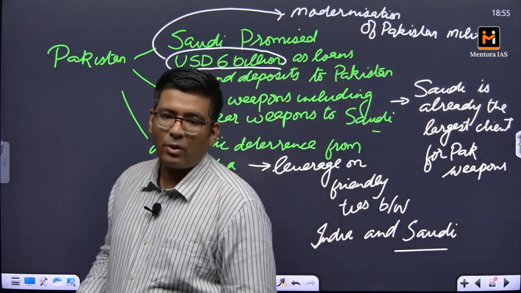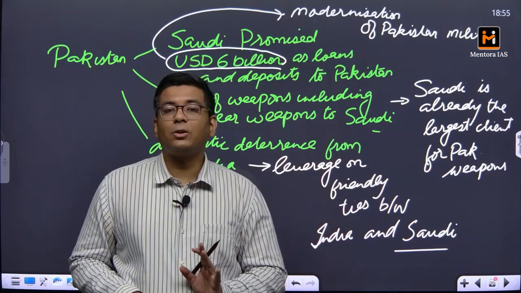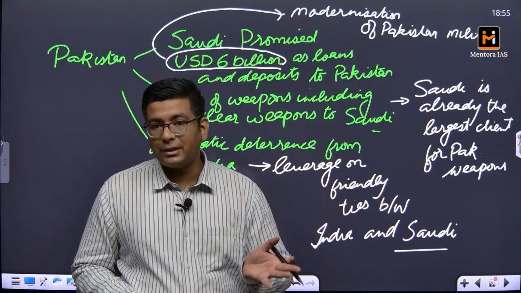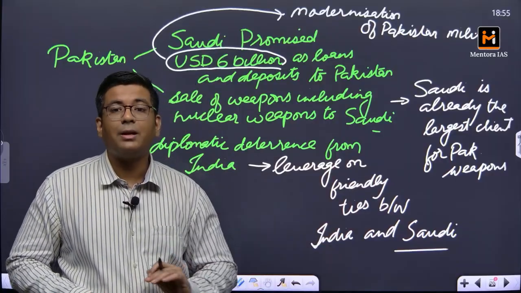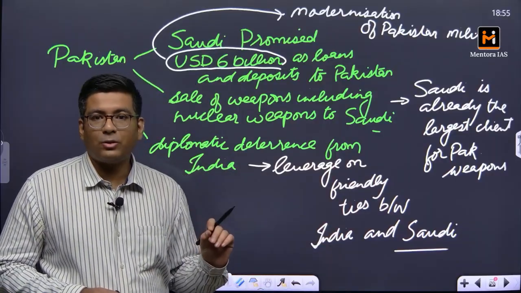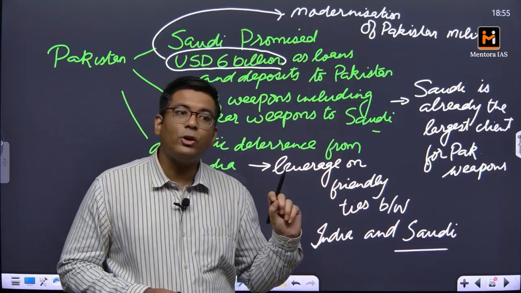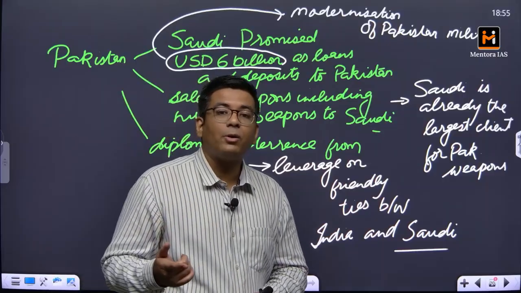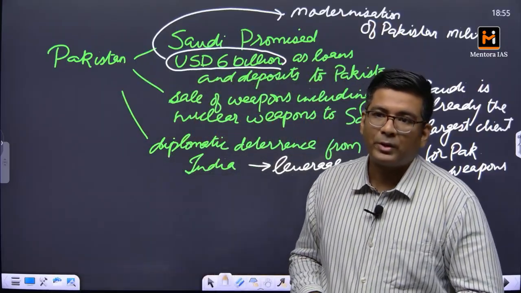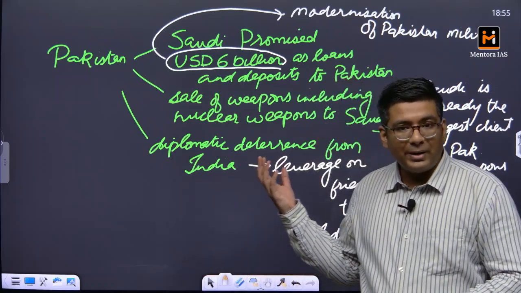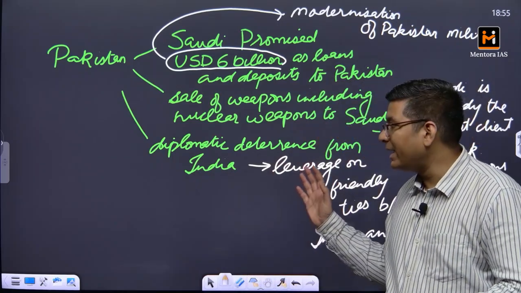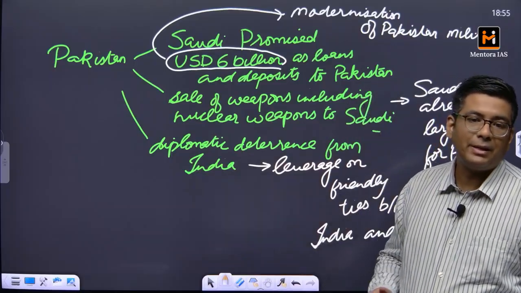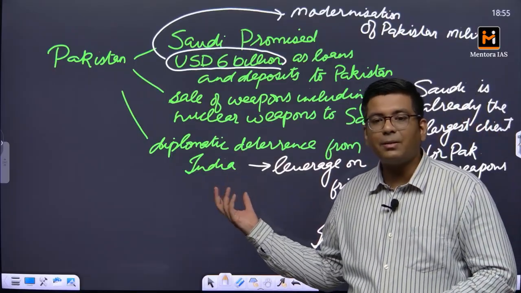countries. Okay, but now with this particular pact in the picture, what is happening? Any kind of aggression that may come from the Indian side in the form of Operation Sindoor or some other future operations, at that time Pakistan believes that this is going to make India think twice before taking such a step, because now it will also be responded to under the agreement by Saudi Arabia. So because India does not want to deteriorate its relations with Saudi Arabia, India will somehow be deterred. Without even saying that India is impacted by this, this is something which is made clear.